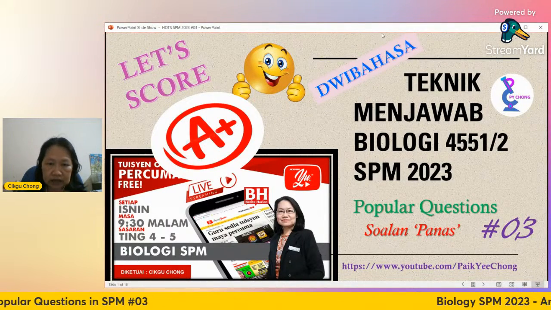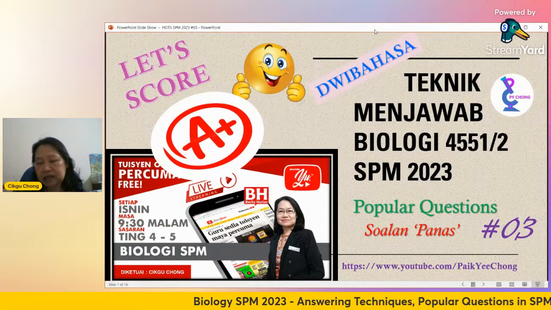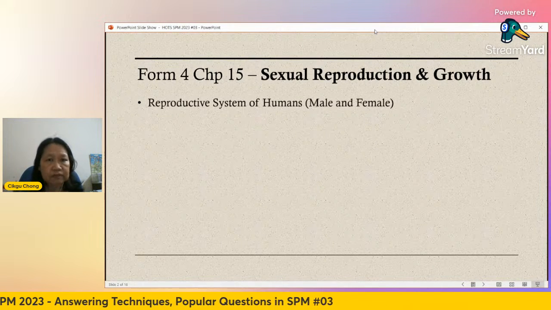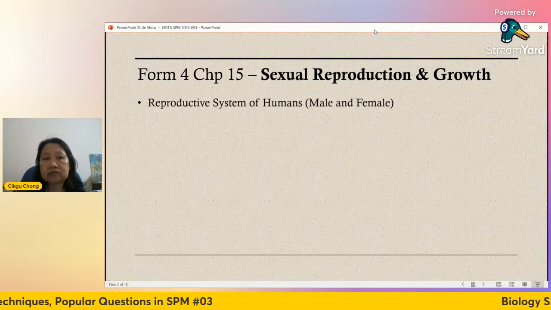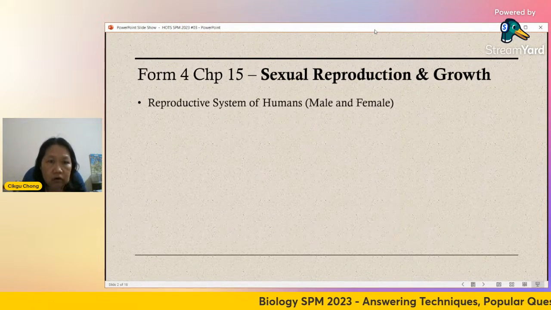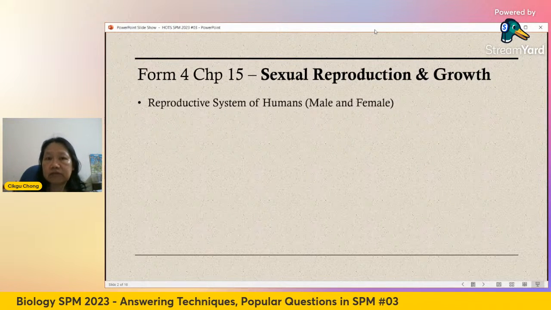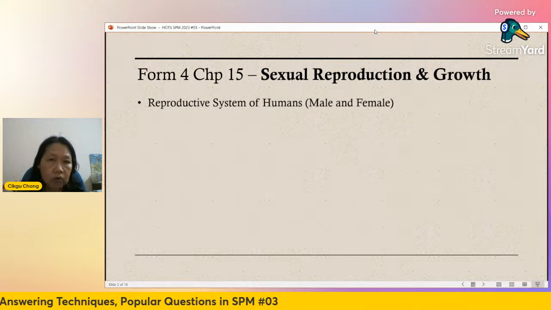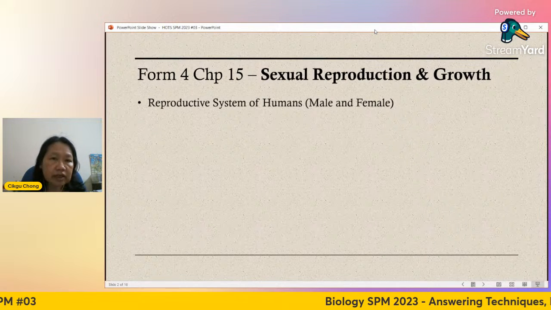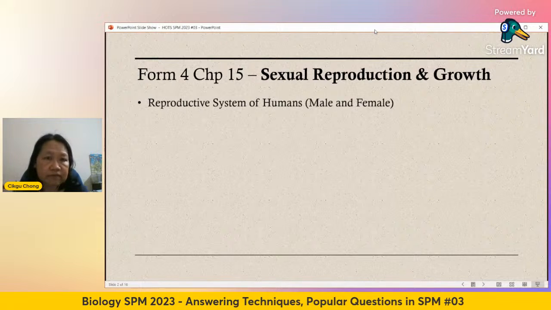So I'm going to start now with quite popular questions, called soalan panas. What are the things that you should not forget in chapter 15? Number one is the reproductive system of humans, meaning the male and female. You learned this in Form 1, so there's nothing much here. You must know how to label the parts, male and female, and the function of each part, because it can come out in the objective as well. A very simple question: they label one X, and ask what is the function of this X?